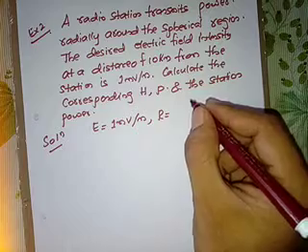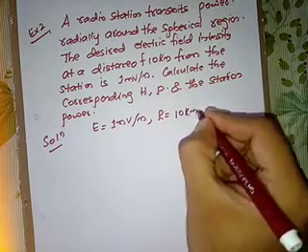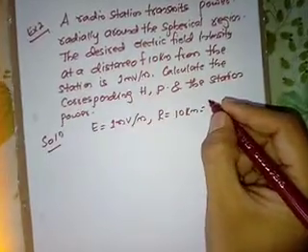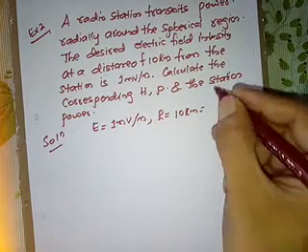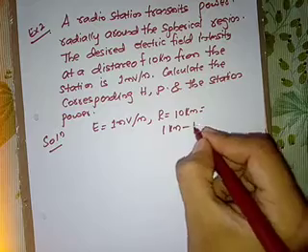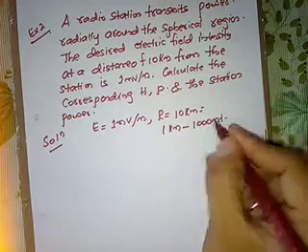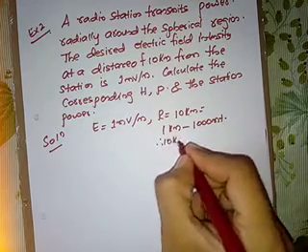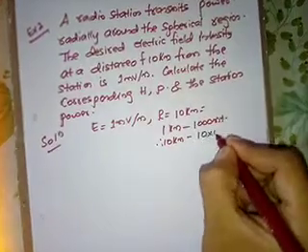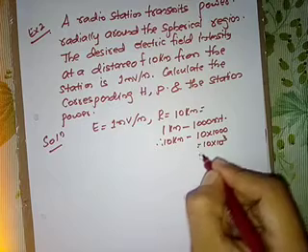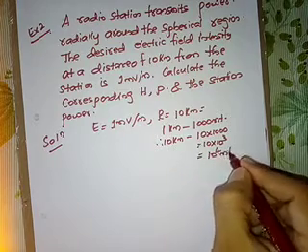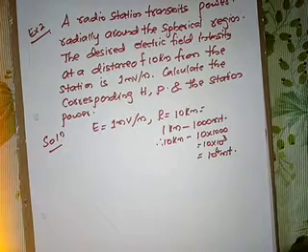Radius is 10 kilometer. So 10 kilometer means how many meters? 1 kilometer is 1000 meter. Therefore 10 kilometer is 10 into 1000, that is 10 into 10 raised to 3, that is 10 raised to 4 meters.